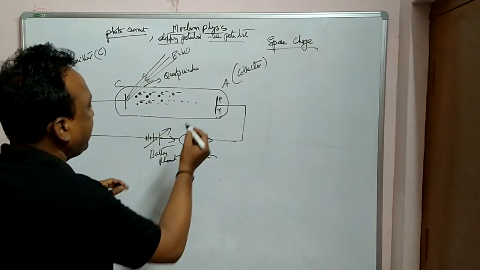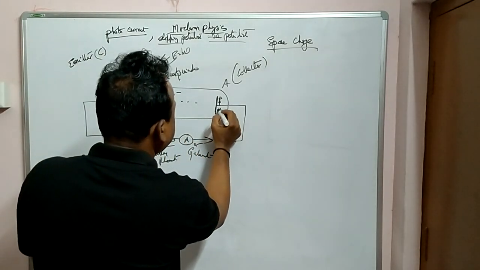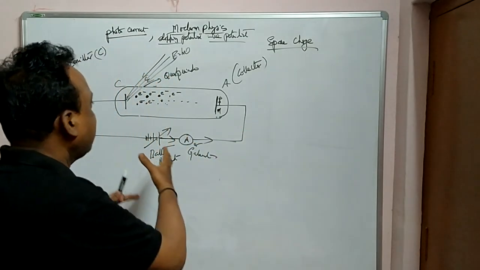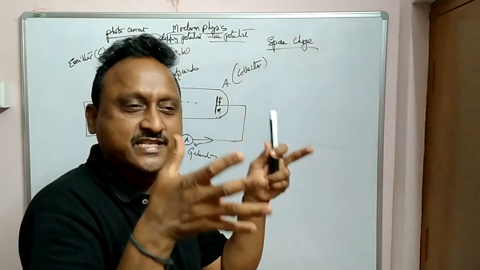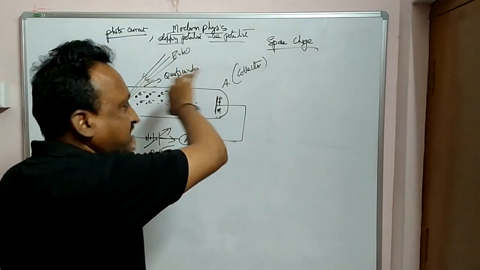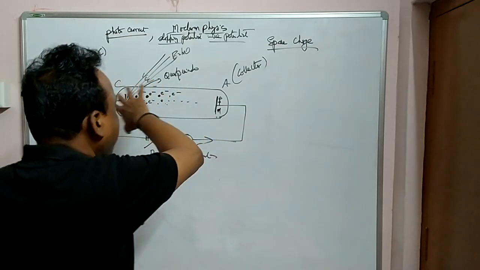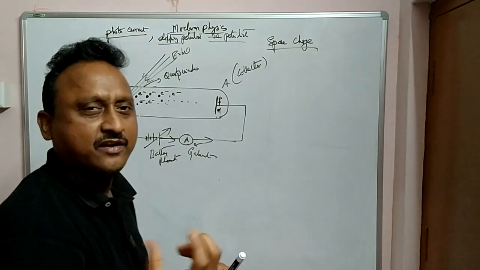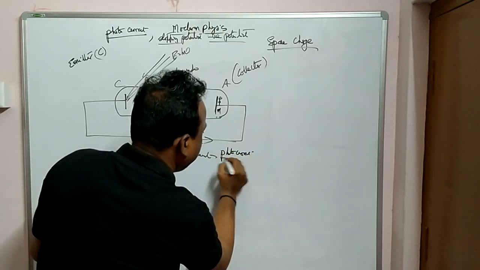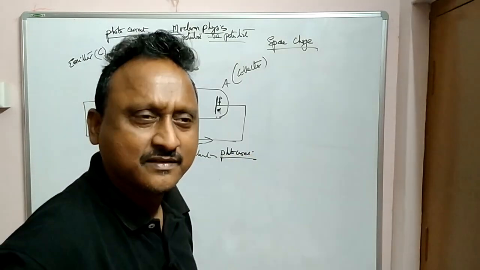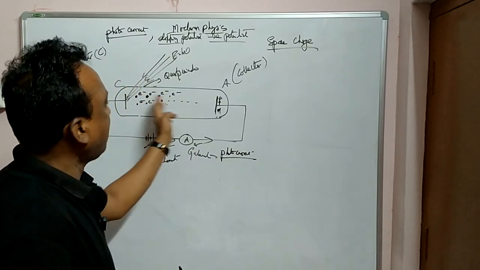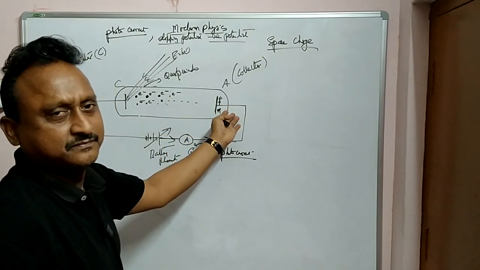Yes. So what they'll do is, they'll increase the potential at the anode. When you increase the potential at the anode, what happens? Whatever jam is present, electrons jam is there, space charge, those electrons will be attracted to those plates and electrons will be flowing now. And when the electrons are flowing, the ammeter will be showing current, photocurrent. These are called as photoelectrons. Okay, so thereby continuously whatever electrons are left over here, all will be attracted here to the positive one.